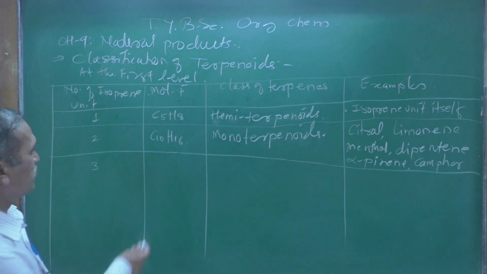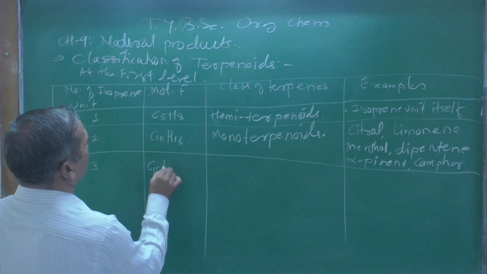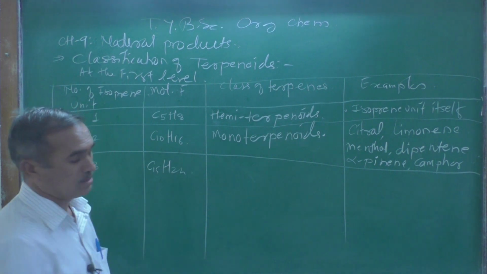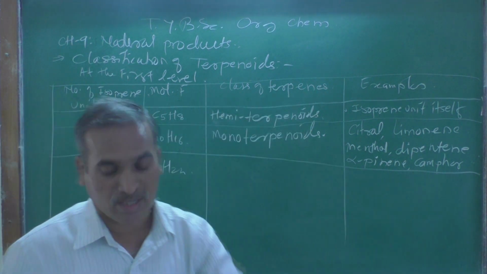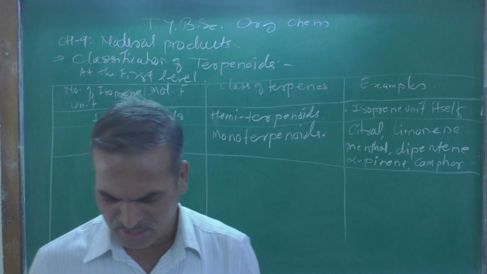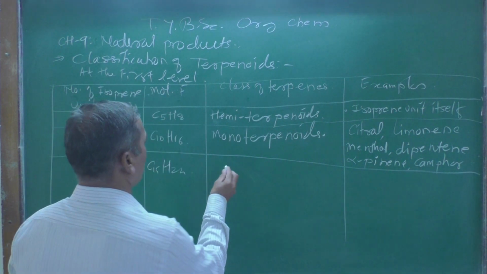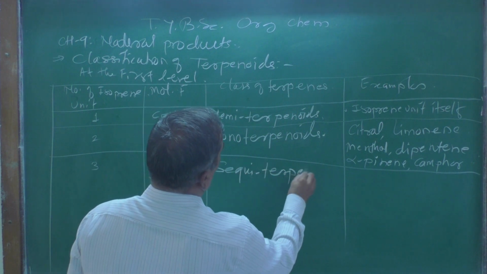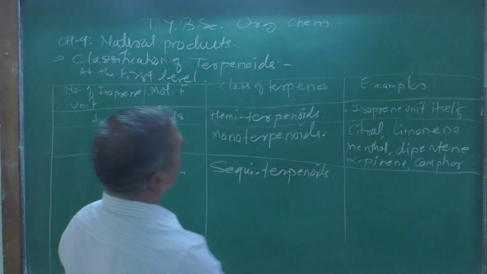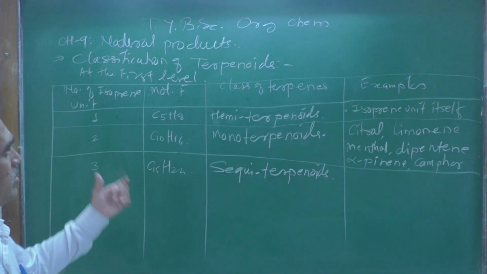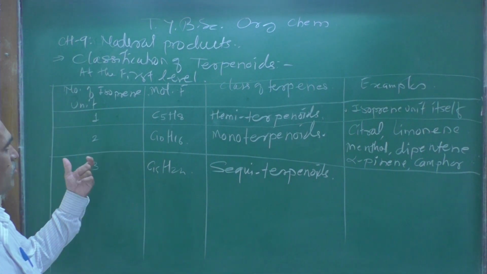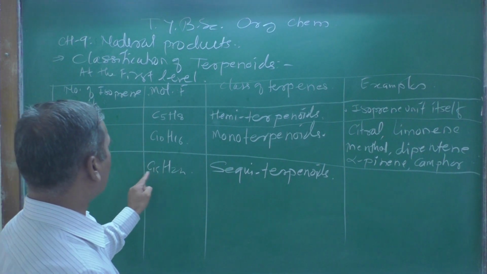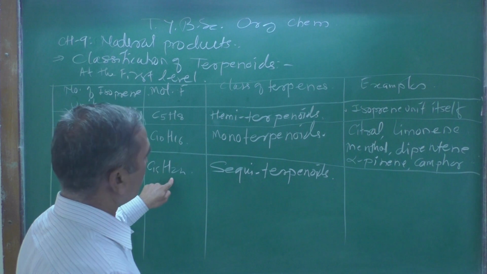So 3 into 5 gives C15, and 3 into 8 gives 24, so C15H24.